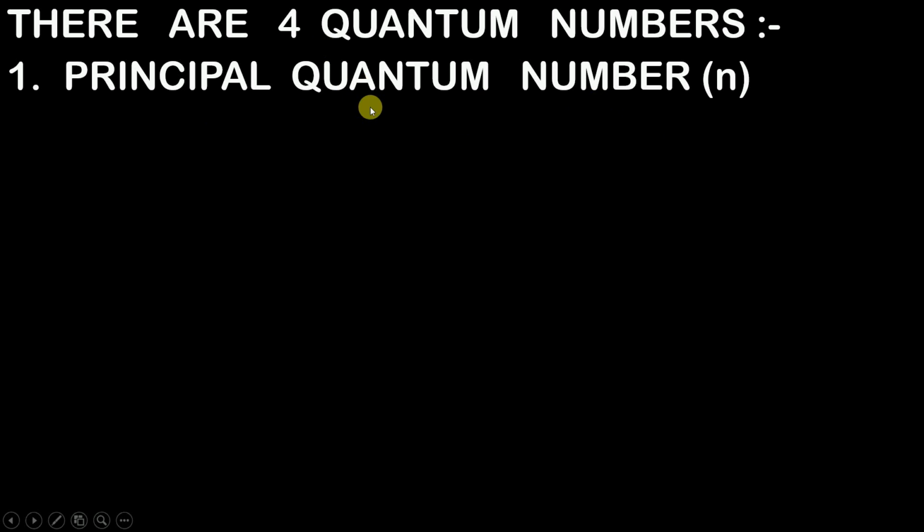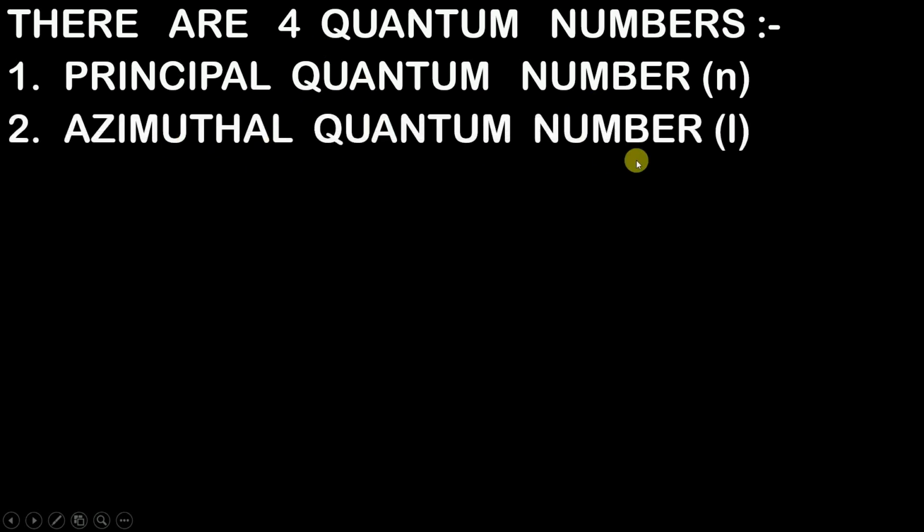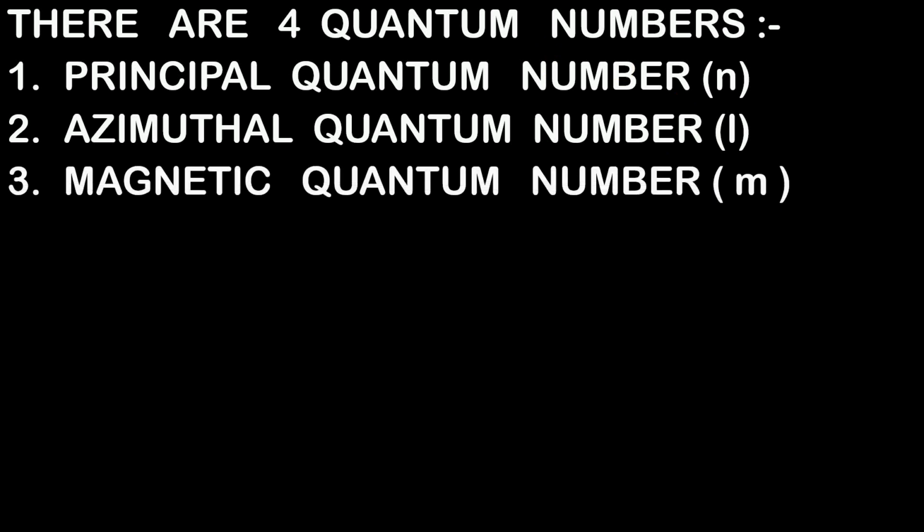Secondly, the azimuthal quantum number. What is the use of this azimuthal quantum number? It tells us the value of L, and it tells us which subshell is present in which energy level. So it is going to tell you in the first energy level which subshell is present, in the second energy level which subshell is present, and so on. And the third one is the magnetic quantum number, which is represented by M. And this magnetic quantum number is going to tell you which orbitals are present in which subshell.